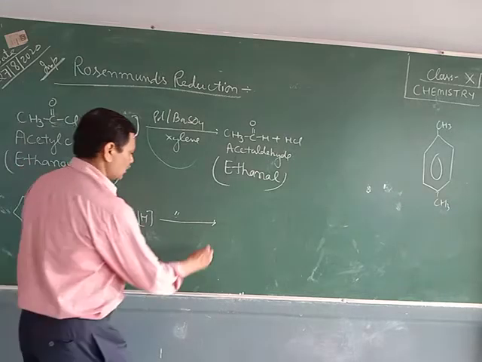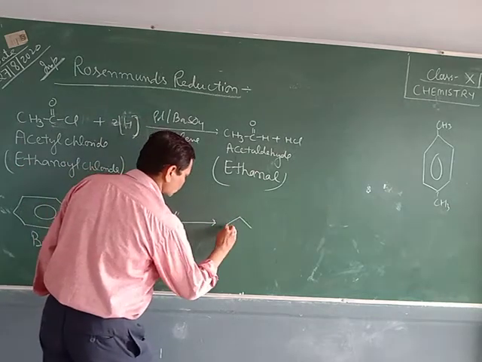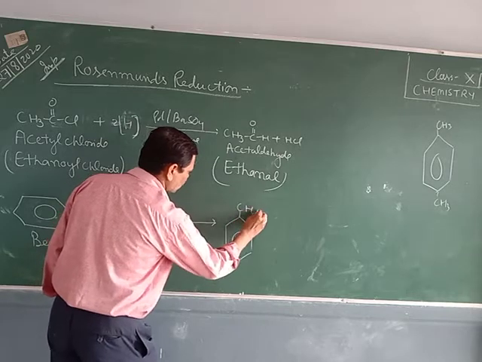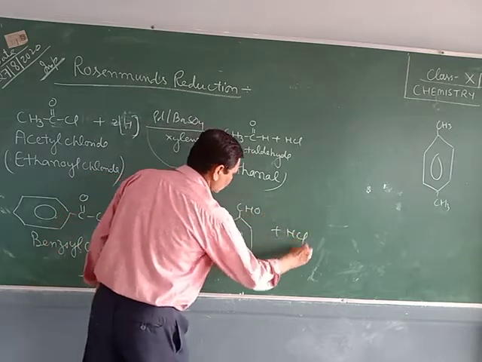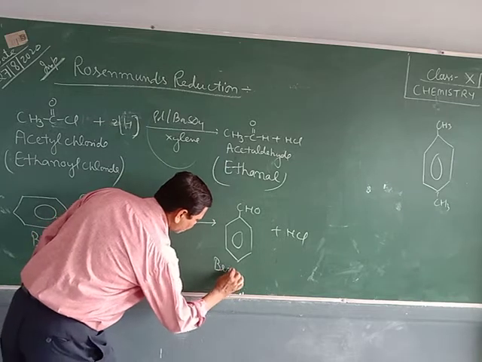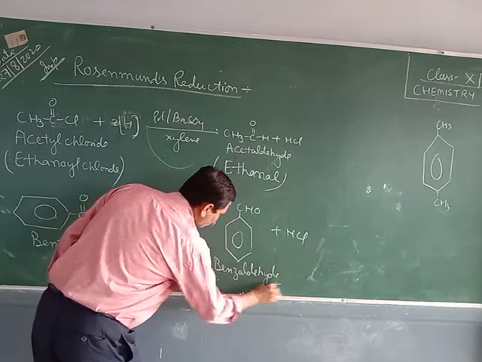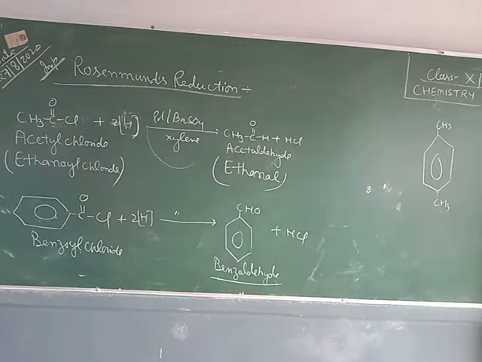You will get C6H5CHO plus HCl. This is benzaldehyde. Note it.